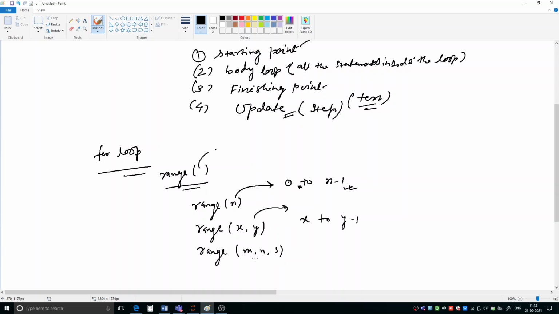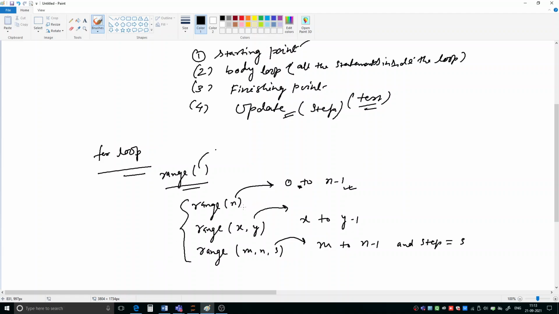Or you can use a range like this: m, n and s. Three values we have given. It doesn't matter whether x, y, or whatever value you write. This time I have written m, n and s, three parameters. So it means that you have to start from m and go up to n minus 1, with a step equal to s. Okay.